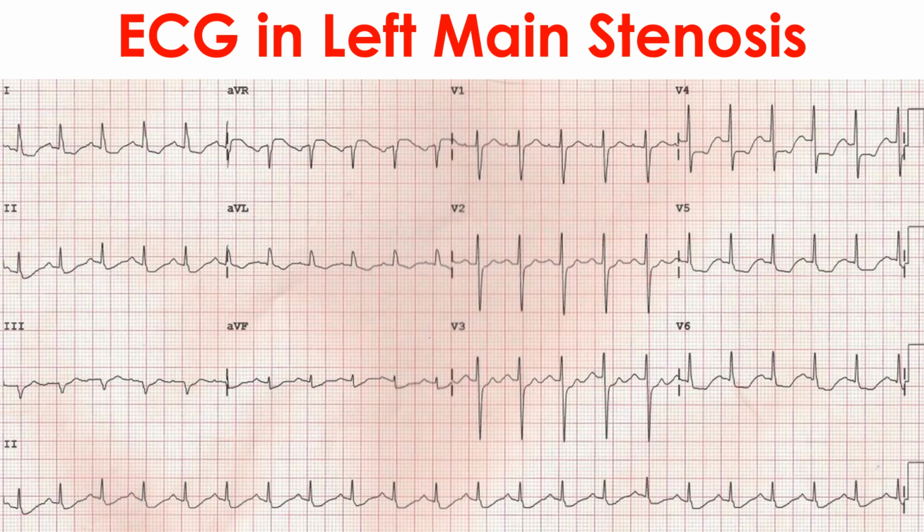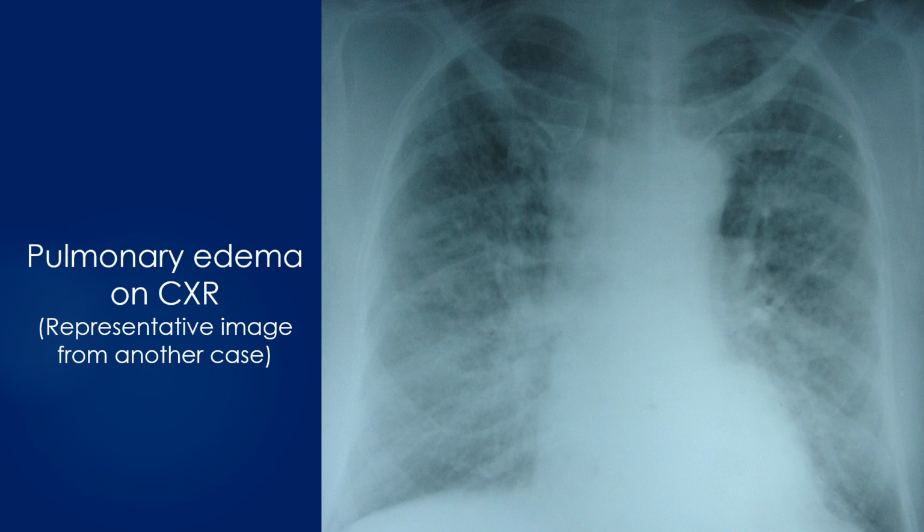ECG in a person with persistent anginal pain for the past several hours showing significant ST segment depression in anterolateral leads along with sinus tachycardia. ST segment elevation is noted in AVR. Such a pattern is consistent with significant left main coronary artery stenosis. Clinical evaluation and chest X-ray showed features of pulmonary edema.